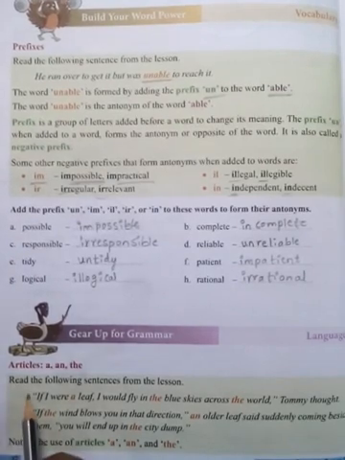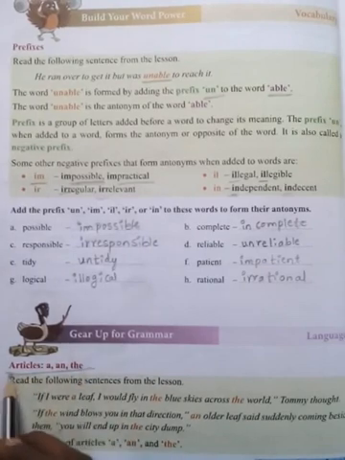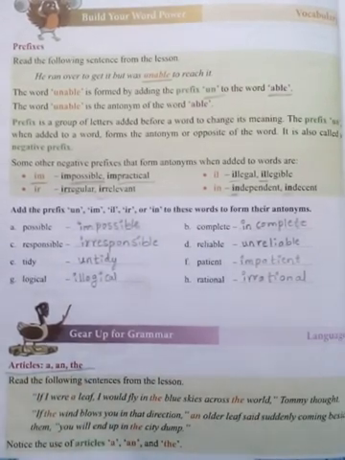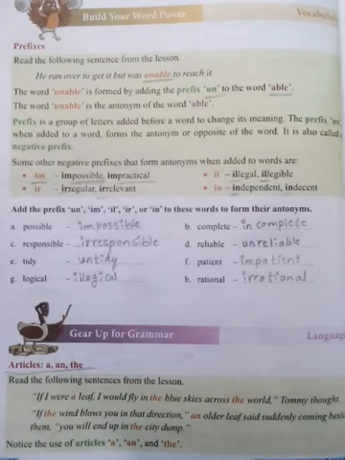Next one, articles. A and the. These are the articles. Where should we use a and the? Read the following sentences from the lesson. If I were a leaf, I would fly in the blue sky across the world.